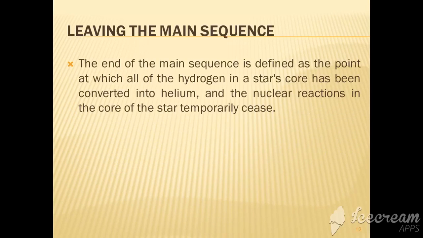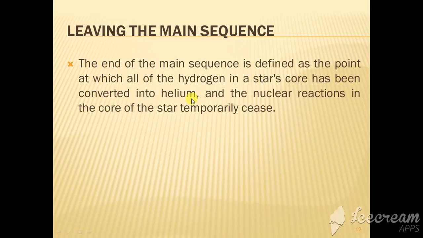Okay, then what happens when the star leaves the main sequence, and how does it happen? The end of the main sequence is defined as the point at which all of the hydrogen in a star's core has been converted into helium.